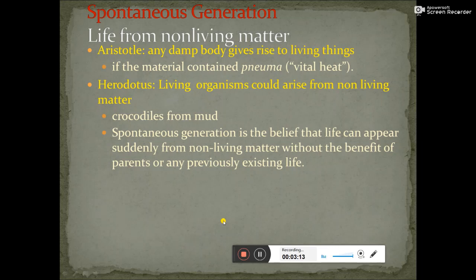Right now, we of course know that life only originates from pre-existing cells. It is quite absurd to think that if you take some mud, you could make an animal. So let's see what led us to the thought that life indeed originates from living matter.